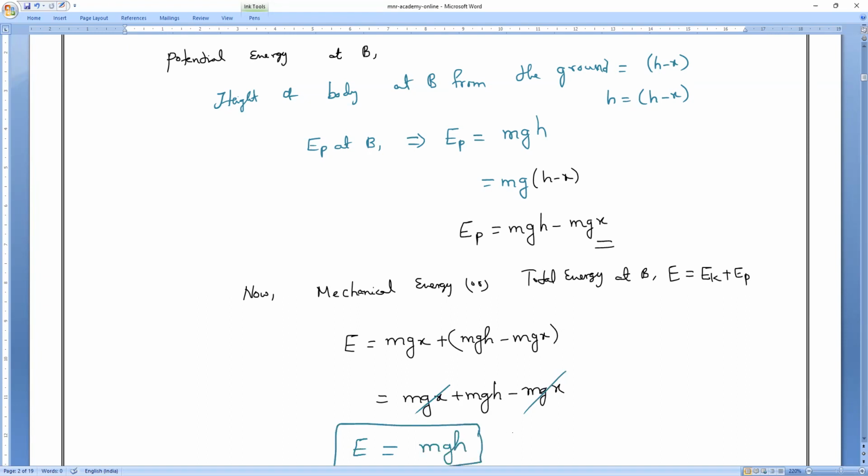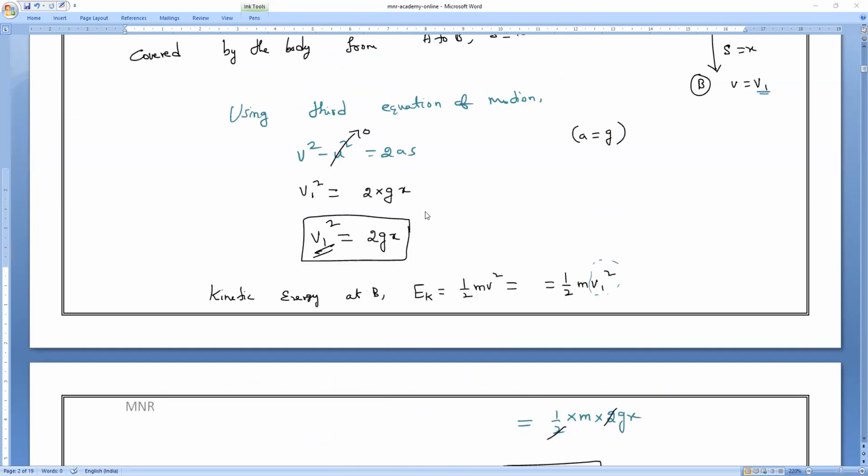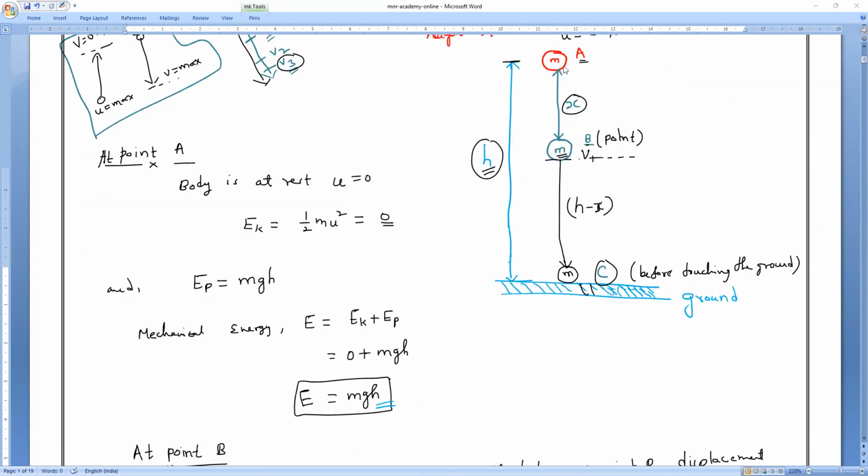Do you understand it? Yesterday I taught you the question. Do you remember? So same thing. Whatever potential energy the body loses from A to B is equal to the kinetic energy gained by the body.